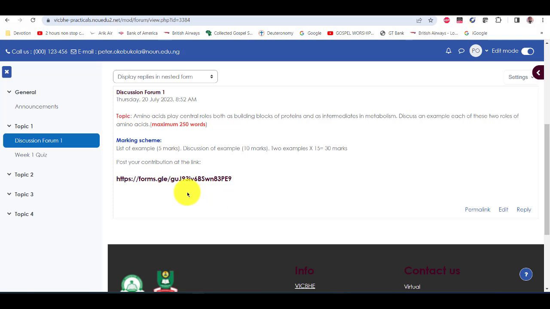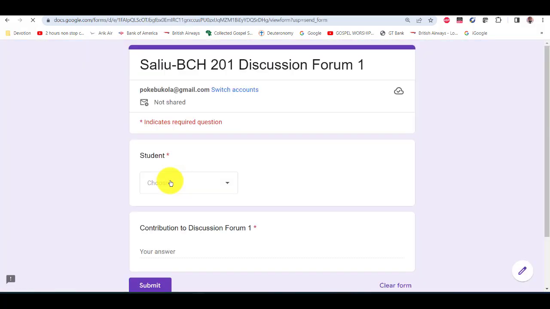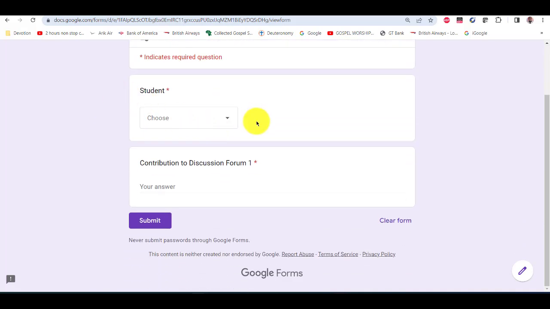When they are finished, the students will click on this and go to the Google form. So this is the Google form. We have shared the list of the students here. I will tell you why I'm not going to be revealing the names of the students for now. You will see it when I'm doing the result, but I'm going to modify it slightly.